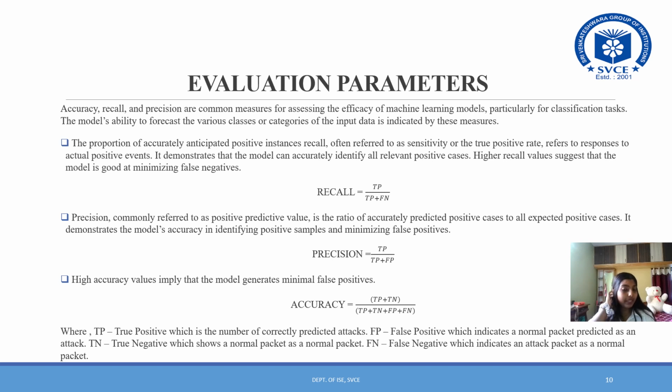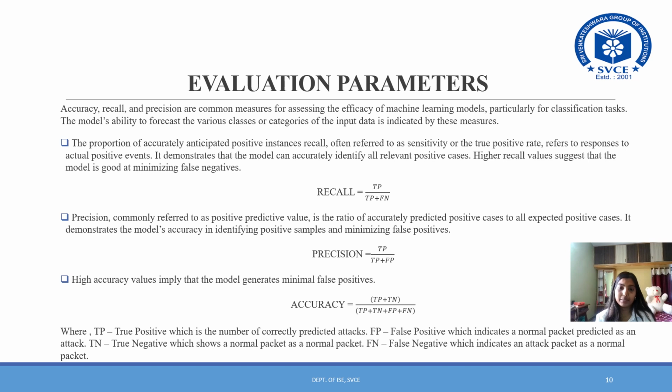Recall is equal to TP upon TP plus FN. Precision, commonly referred to as positive predictive value, is the ratio of accurately predicted positive cases to all expected positive cases. It demonstrates accuracy in identifying positive samples and in minimizing false positives. Precision is equal to TP upon TP plus FP. High precision values imply the model generates minimal false positives.